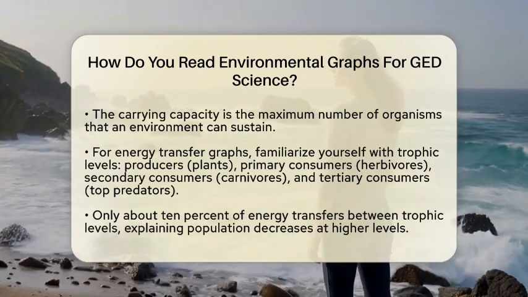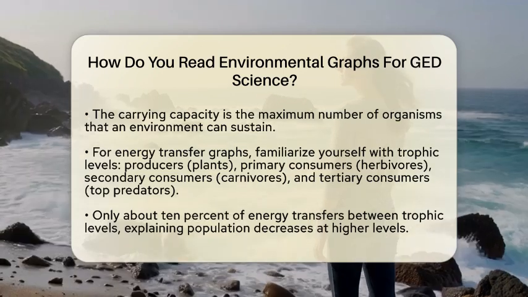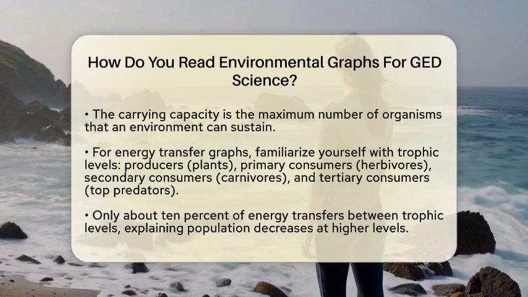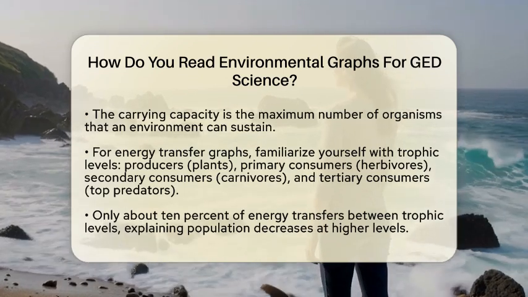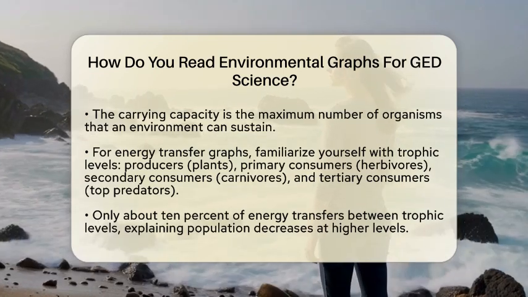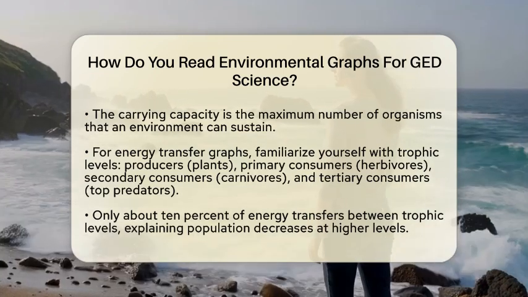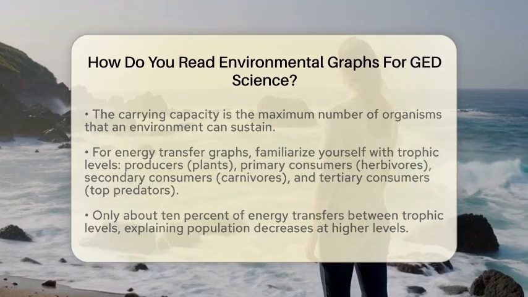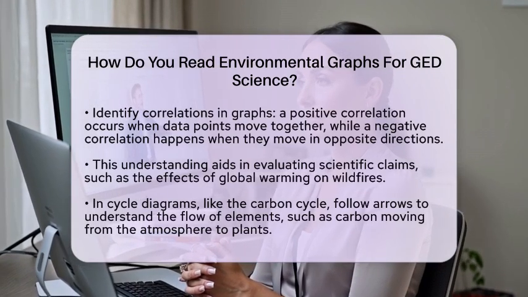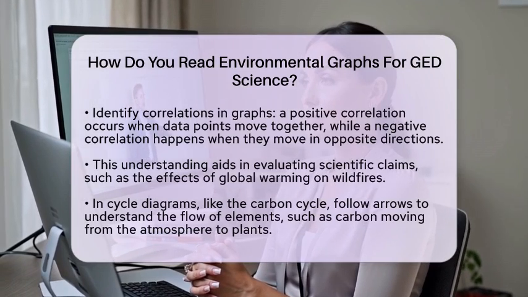If the graph relates to energy transfer in ecosystems, you should understand trophic levels. At the base, you have producers, which are plants. Next come primary consumers, or herbivores, followed by secondary consumers, which are carnivores, and finally tertiary consumers, the top predators. Energy transfer between these levels is important to note. Typically, only about 10% of energy moves up each level, explaining why populations tend to decrease at higher levels.